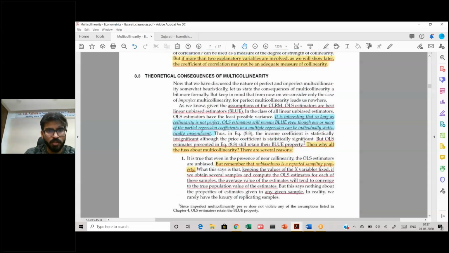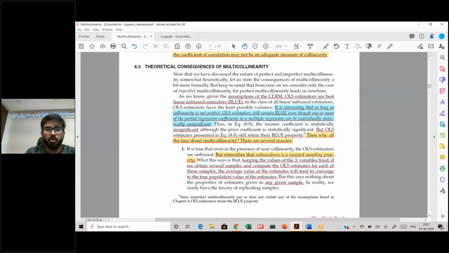Then moving forward to the theoretical consequences of multicollinearity. As I told you, our prognosis for all chapters will be similar. We will try to explain the problem as we have already done. The explanation of the problem is probably going to be heuristic in all the chapters, so we will be learning about the problem while dealing with the problem. That's a heuristic approach that we take in all other chapters as well.